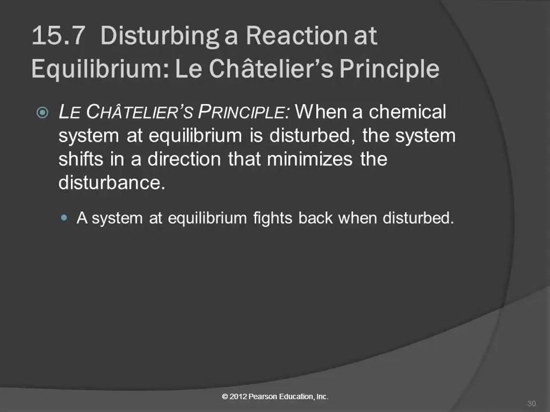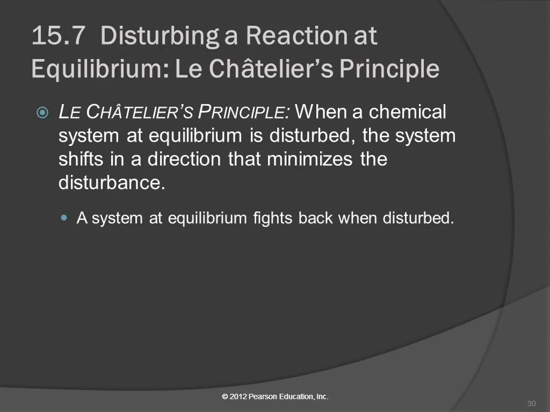So what happens when we disturb an equilibrium? Le Chatelier's principle says that when a chemical system at equilibrium is disturbed, the system shifts in a direction that minimizes the disturbance. Le Chatelier was a guy who studied equilibrium reactions a long, long time ago. Another way to say this is a system at equilibrium fights back when it's disturbed. It's like we want to maintain the status quo.